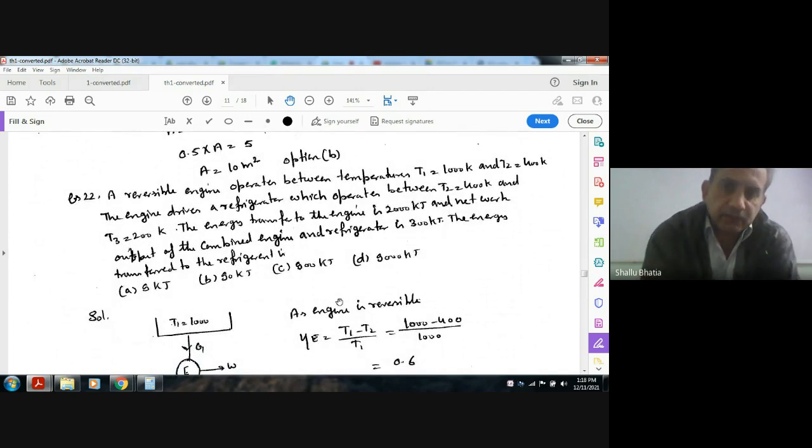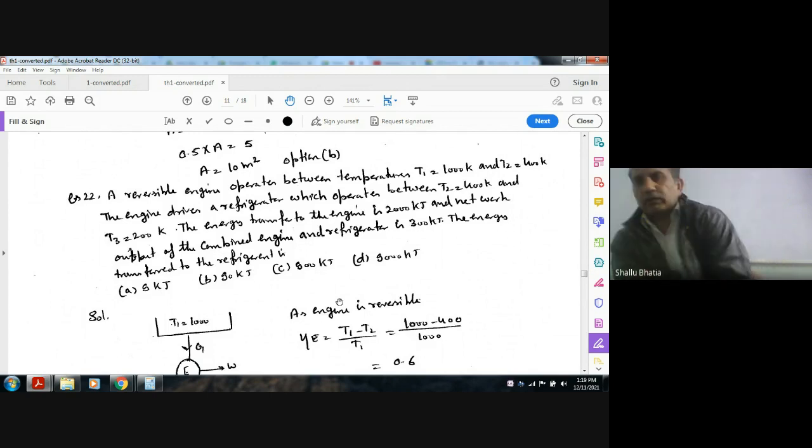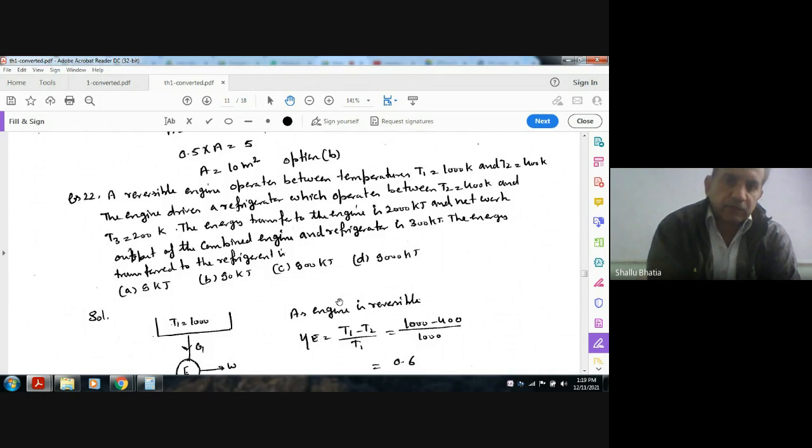A reversible engine operates between temperatures T1 and T2, T1 is 1000 Kelvin and T2 is 400 Kelvin. The engine drives a refrigerator which operates between T2 equal to 400 Kelvin and T3 equal to 200 Kelvin. The energy transferred to the engine is 200 kilojoule and the net work output of the combined engine and refrigerator is 300 kilojoule. The energy transferred to the refrigerant is: option A 9 kilojoule, option B 90 kilojoule, option C 900 kilojoule, option D 9000 kilojoule.